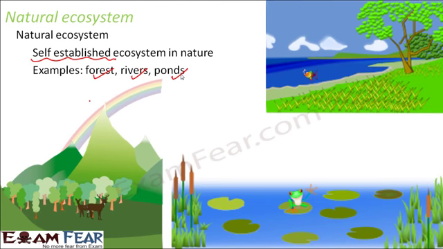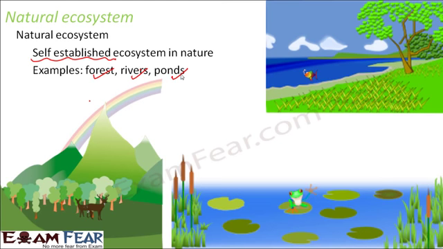Whether you talk about a river or a pond or a forest, you see that in each of these ecosystems you have a group of living organisms and some non-living components, and they are constantly interacting with each other. So that is how they are all ecosystems.